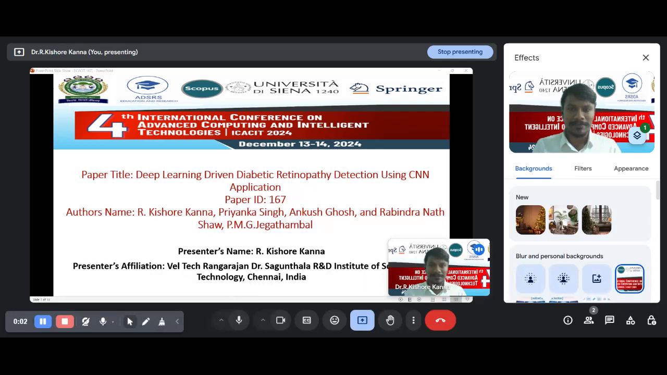Greetings for the day. I'm here to present my research article titled Deep Learning Driven Diabetic Retinopathy Detection Using CNN Application as a part of ICACIT 2024. My paper ID is 167. My name is Dr. R. Kishore Khanna from the Department of Biomedical Engineering, Vel Tech Rangarajan Dr. Sagunthala R&D Institute of Science and Technology, Chennai, India.